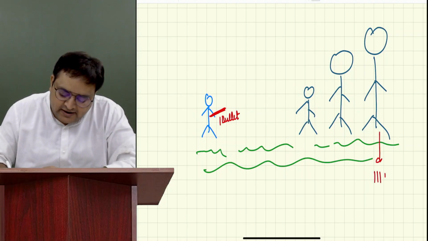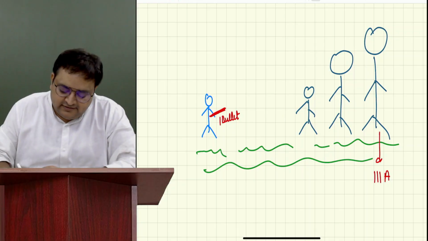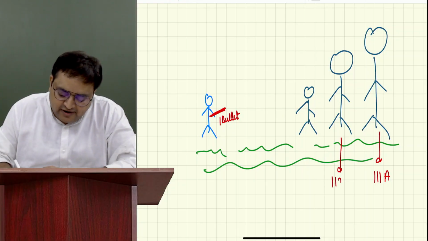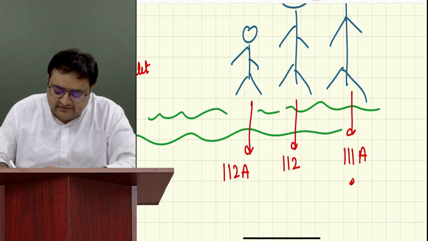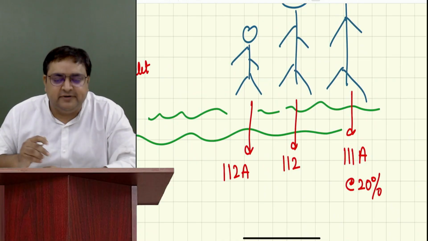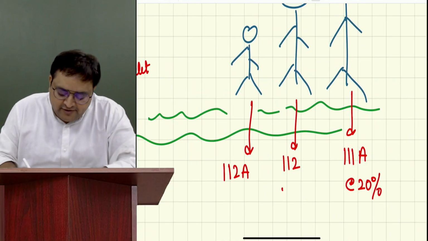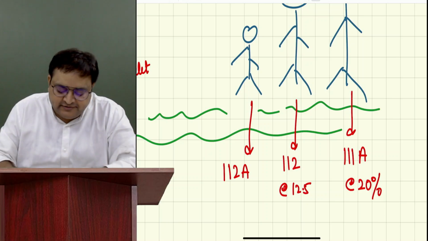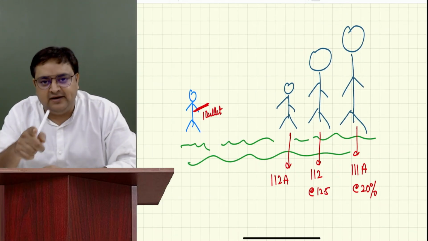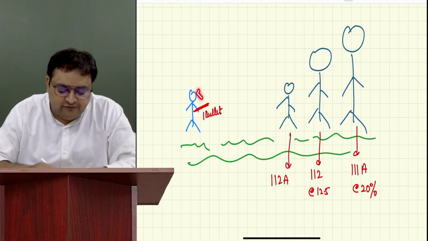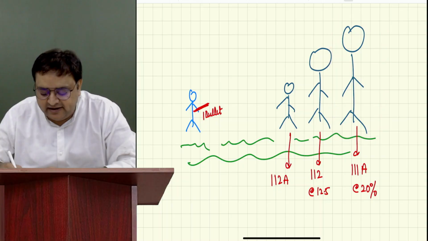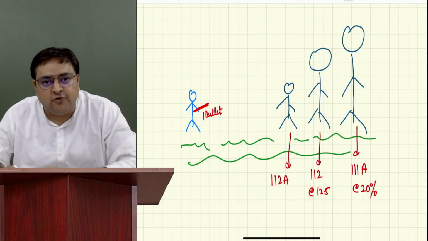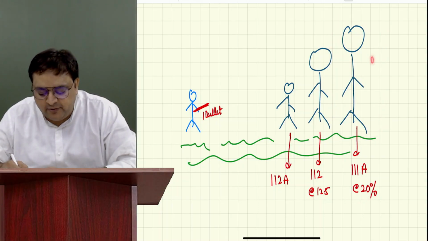This is 111A. This is the second monster, 112. And this is the smallest monster, 112A. Why? Because 111A will tax at a rate of 20%, and 112 will tax at a rate of 12.5%. Now, if you have to eliminate an income, which income will you eliminate? Obviously the bigger one, because they are taxing you at 20%. So you will always shoot 111A first.